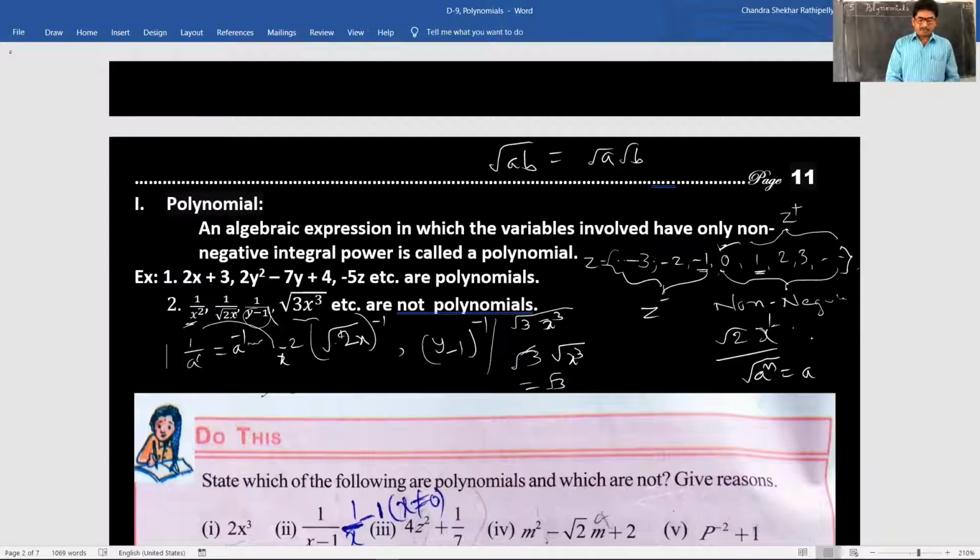Children, if you get any formulas in your MMPT or MMP notes, you immediately note them in your notebook. You separately write notes, you separately write formulas. So here we can write n by 2.